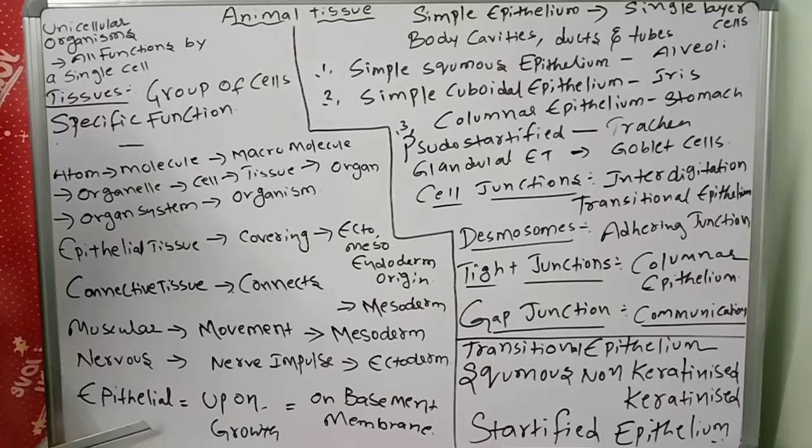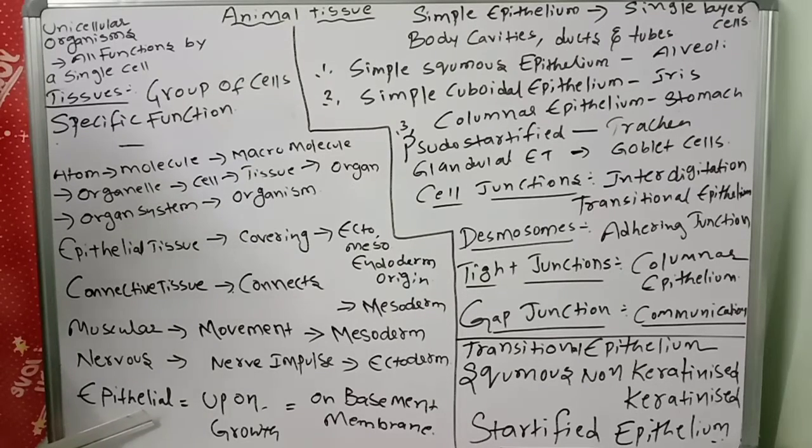Epithelial tissue only. Between the epithelium and the connective tissue, a thin non-living, non-cellular basement membrane is present, which is selectively permeable. What is that? The basement membrane. Epithelial tissue is present on the connective tissue, and in between is a very thin non-living, non-cellular basement membrane.